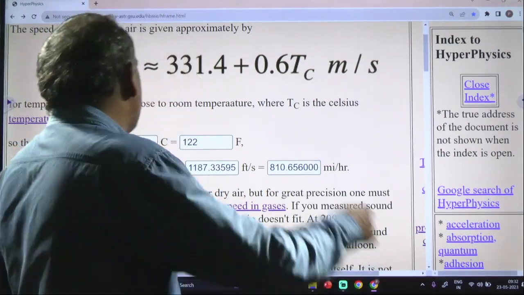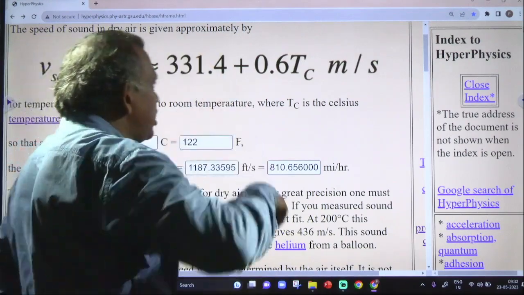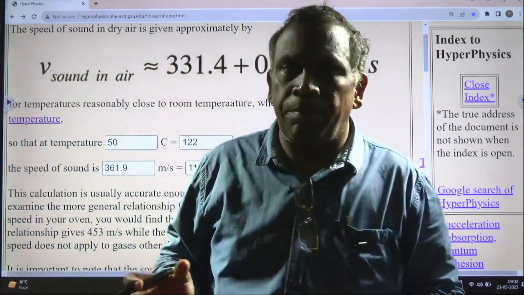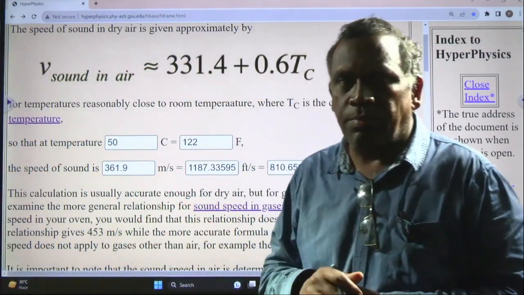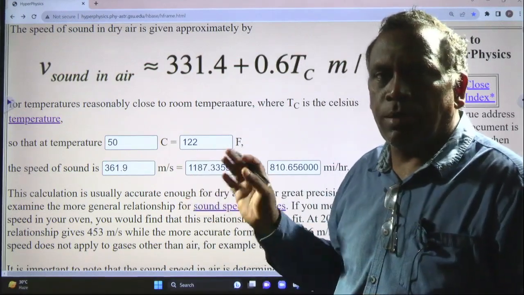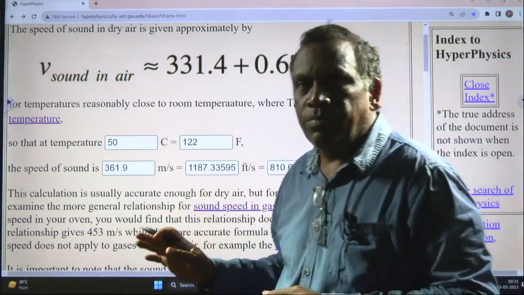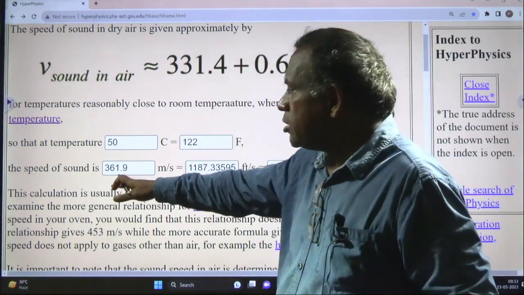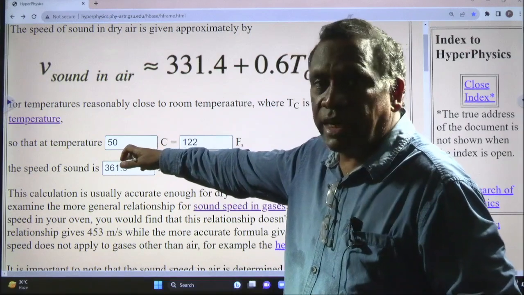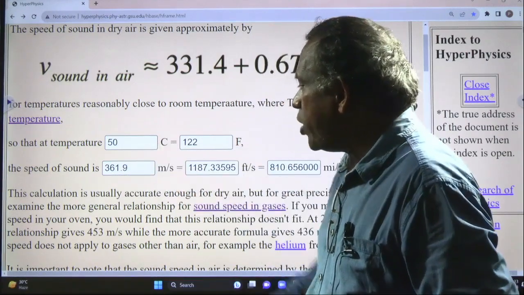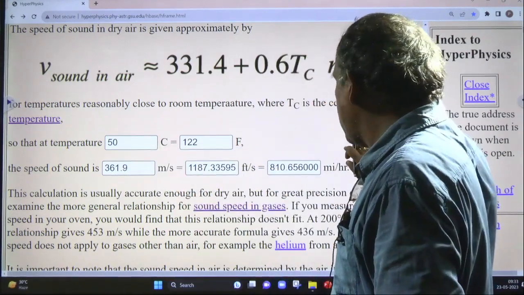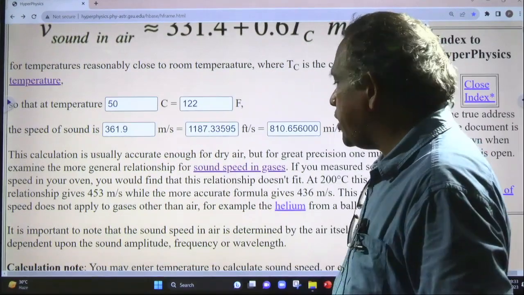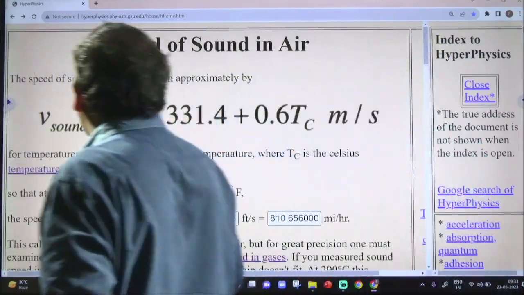Here 331.4 is the speed of sound in air, and because of temperature, the speed of sound is directly proportional to the root of absolute temperature. You can calculate the speed of sound like that.